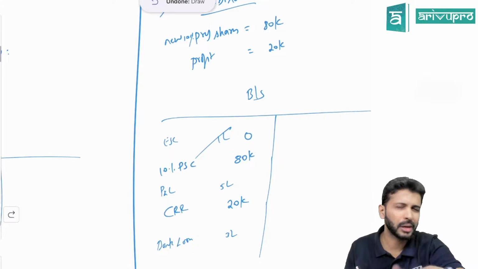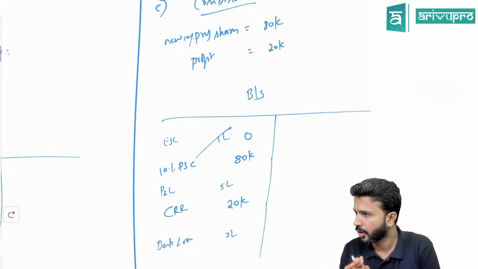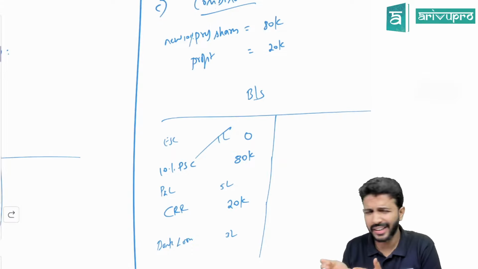Maybe one more entry will come if there is a premium. Ignore that. So the entry is very straightforward. Manageable. The crux of this funda is one, the CRR, and another, how much you can buy back. You can't cancel 100%. There are some provisions that we will probably take up in tomorrow's session, or if time permits today. There are certain restrictions. You can't cancel 100%.